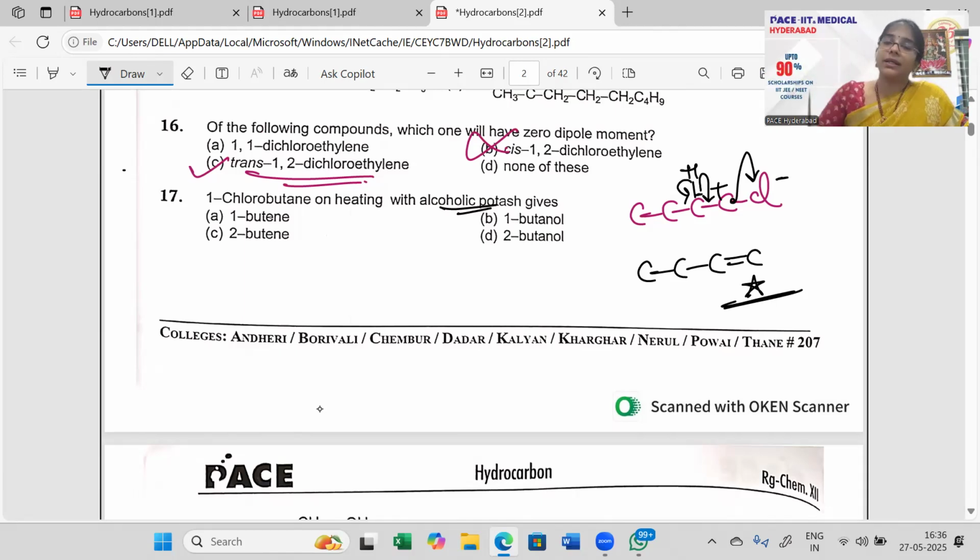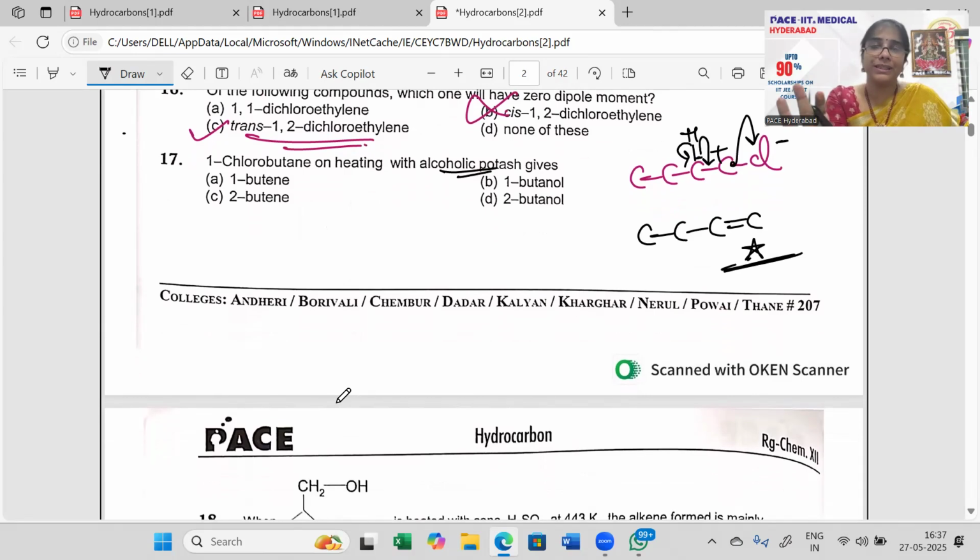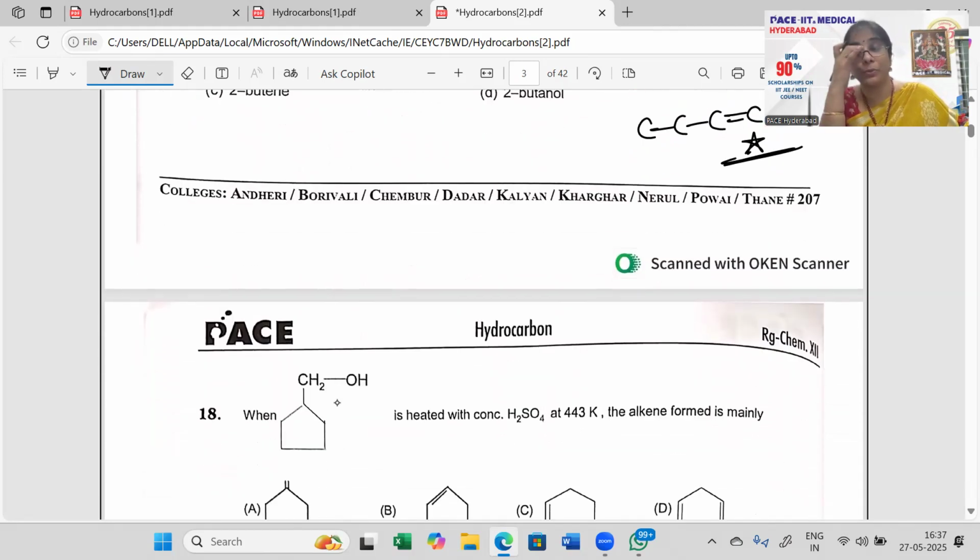So therefore, here, as fast as you can, you have to go. There is no time for the shift here because chlorine has taken away the electron and went off. So it has to be now very quick enough. So now there is no time for the shift. All right. So alcoholic potash, you will get your ene. 1-butene is your answer here. Not 2-butene. It is 1-butene comes up here.